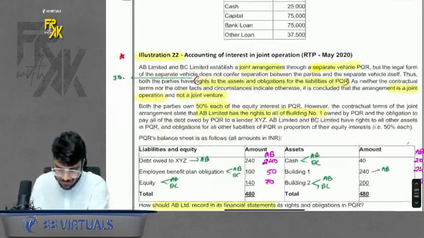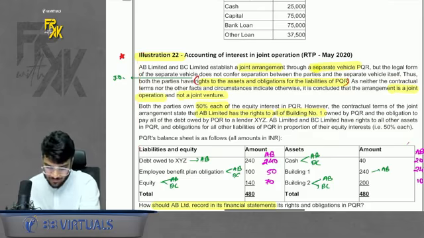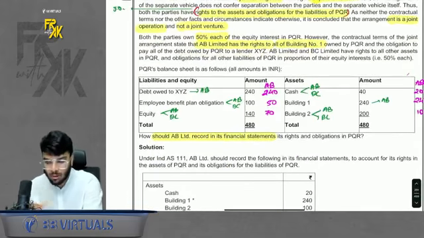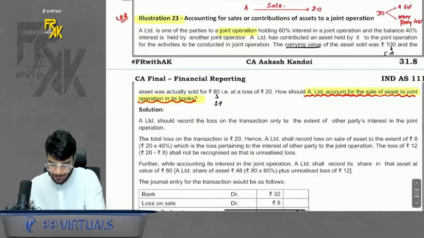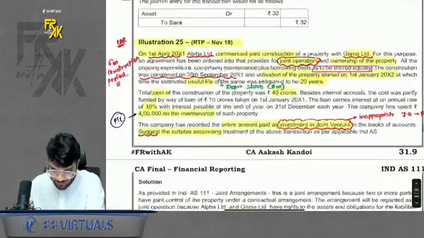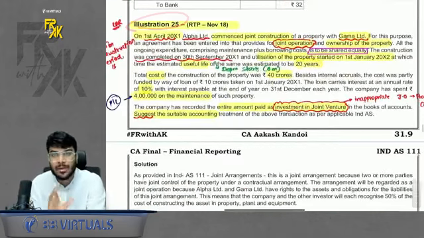Same was illustration number 22 also. Exactly same. They have given the bifurcation. Just allot what belongs to you. So basic question on proportional consolidation is there. Apart from this, we have illustration number 25 as well. In 25, what is given?